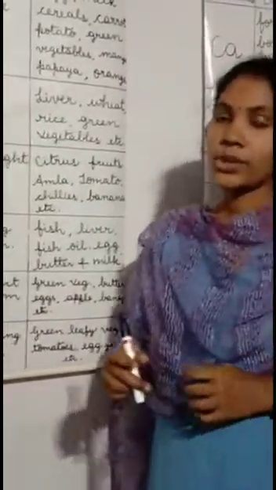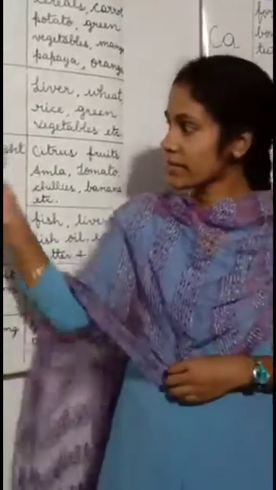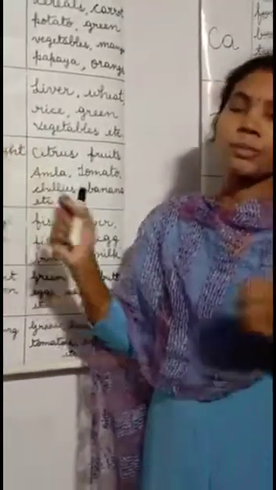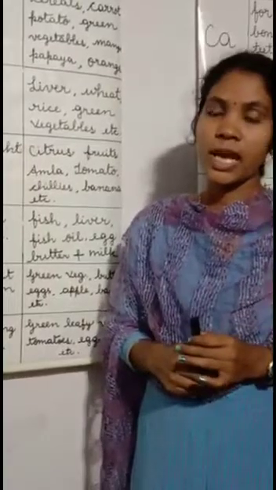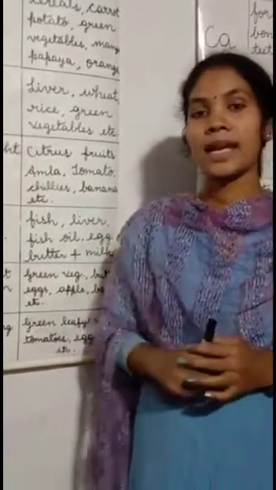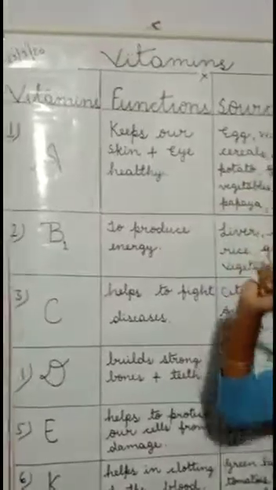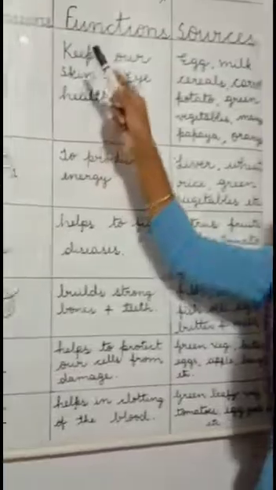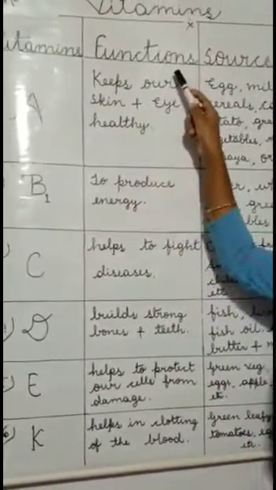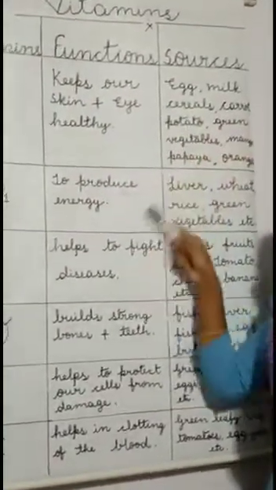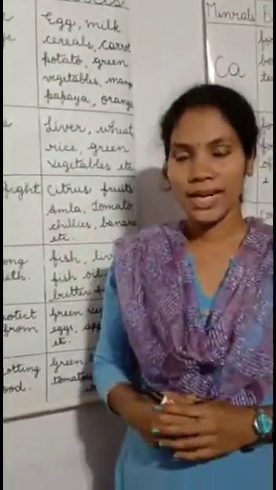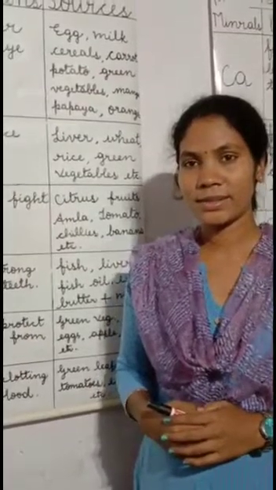So we should keep in mind that all these vitamins should be present in our diet, which helps us to remain fit and healthy. Dear students, in your book, this table is not made for the vitamins. So I request all of you to draw the table and write each vitamin, their functions and sources as I have made here, so that it becomes easy for you to remember. Is it clear? Okay.